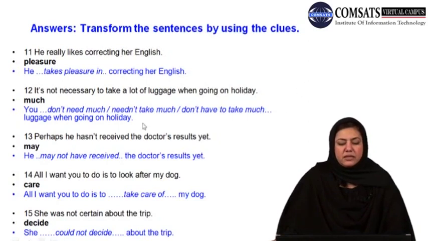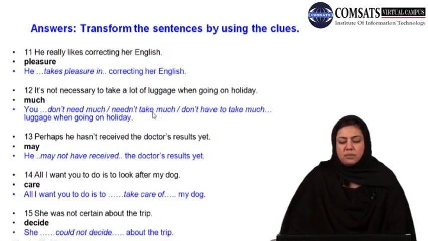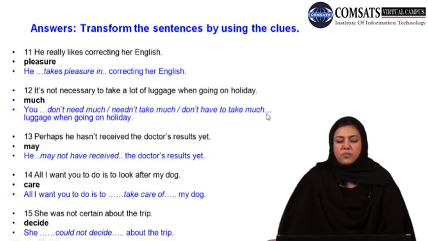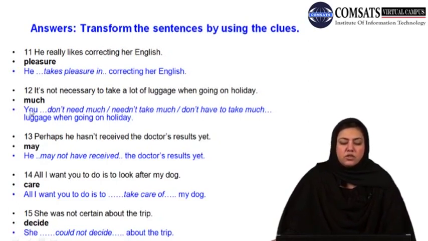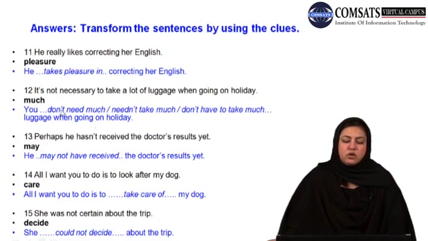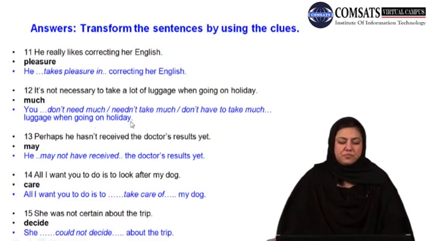Again, I would like to explain that by using these oblique marks, these 3 options, "don't need much," "needn't take much," or "don't have to take much," are all given and you can choose any of these options. However, "you" at the beginning of the sentence and the part mentioned after the dots, that is "luggage when going on holiday," is to be retained. So you can create these 3 options that I have given to you.